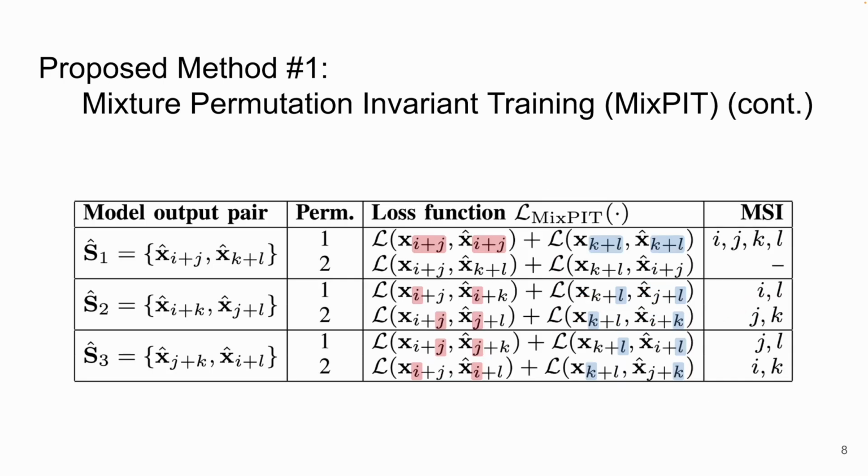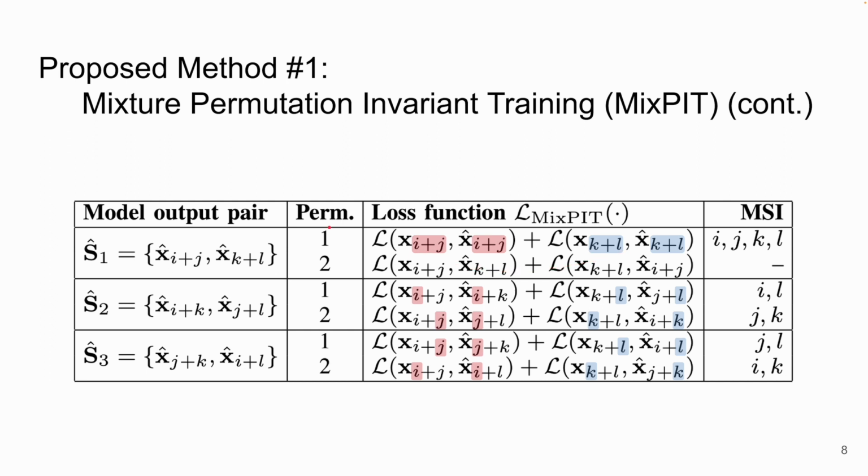There are some interesting things going on in the MixPIT loss function. There are 3 different output mixture pairs the model can possibly produce because we assume each source is statistically independent of each other. The model can output any combination of sources, such as xi plus k hat and xj plus l hat. The important observation here is that whatever the output combinations are, there are always matches in the loss function, as you can see highlighted in red and blue.